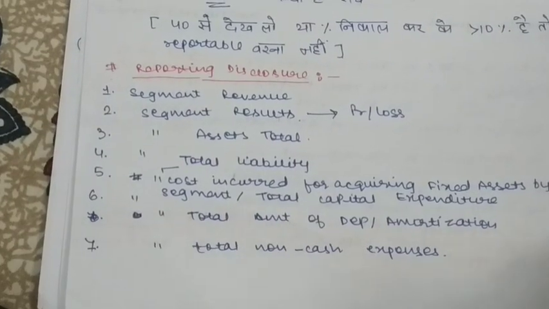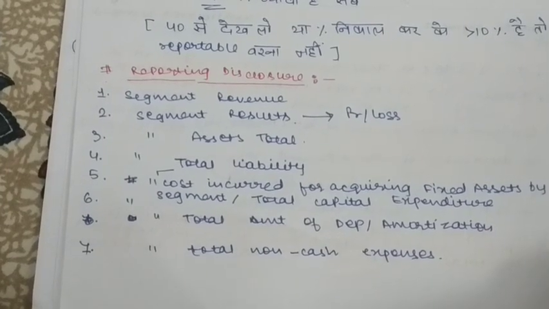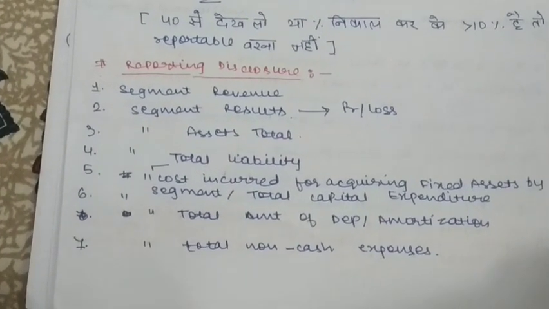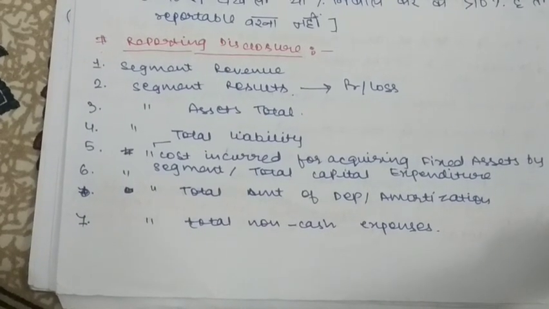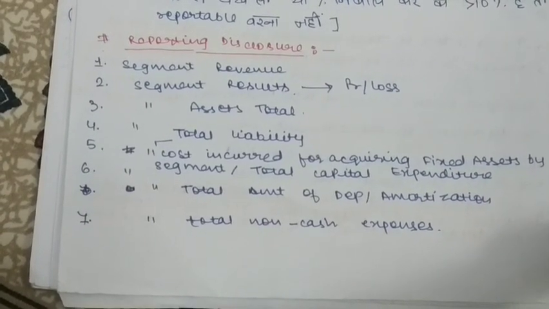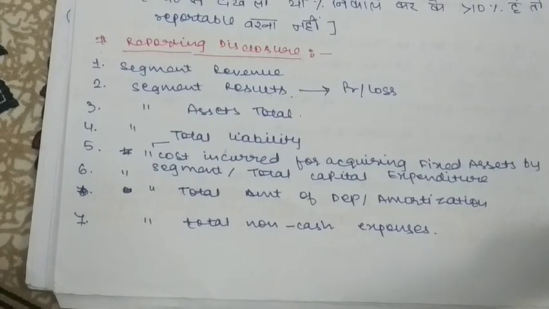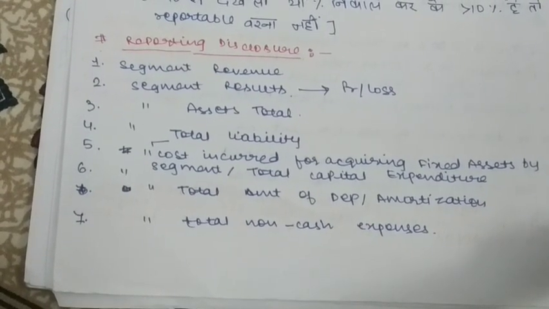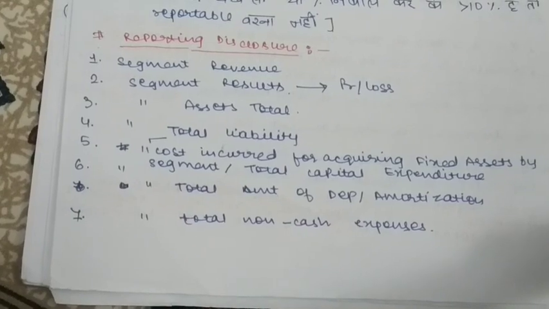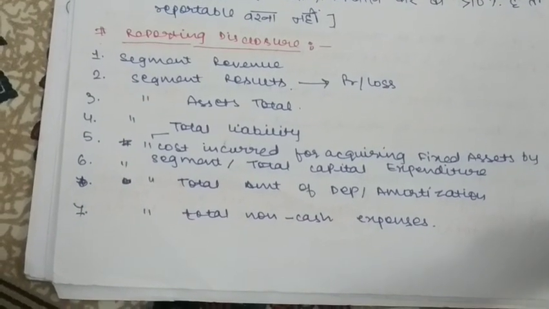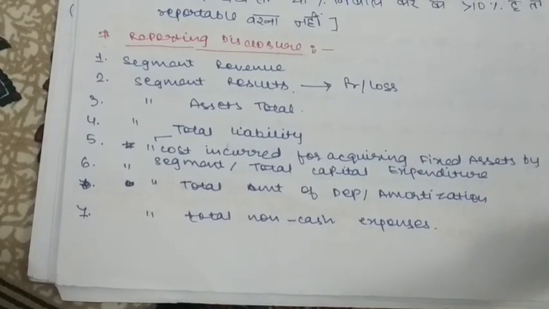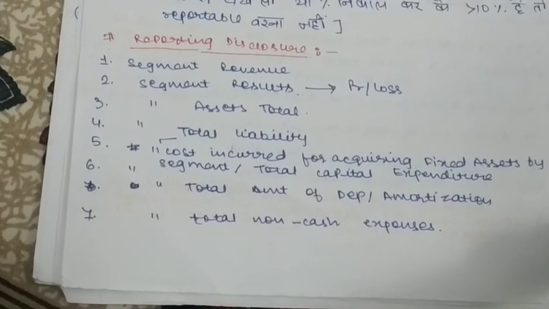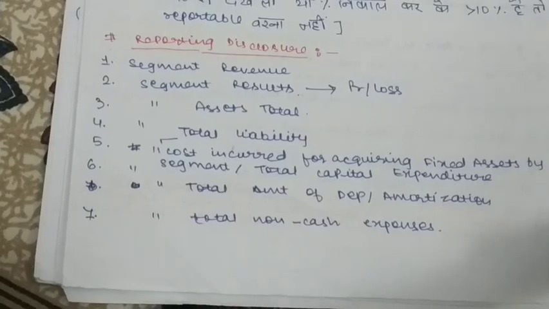Now we will see what we have to disclose in our financial statements. We will disclose the segment revenue, the segment result, irrespective of whether it is profit or loss, segment asset, segment total liability, segment cost incurred for acquiring fixed assets, segment capital expenditure, amount of depreciation and amortization, and total non-cash expenses.